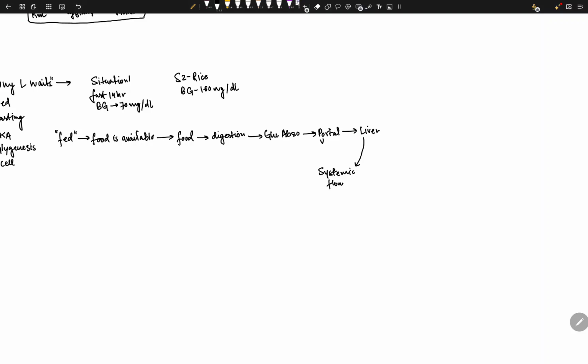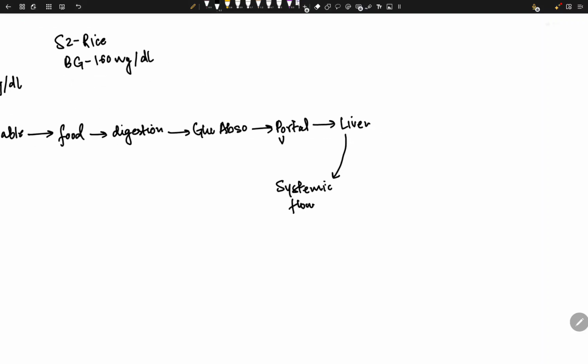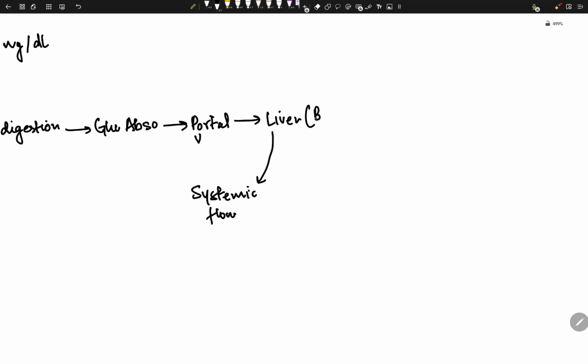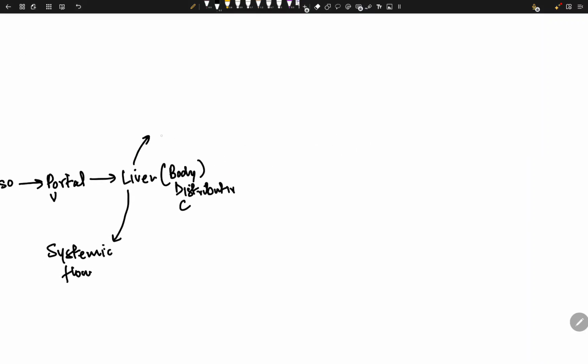The liver acts like the body's distributive center. The liver acts like a buffer. Now, this word appears in a lot of books: the liver acts as a buffer. What is a buffer, by the way?